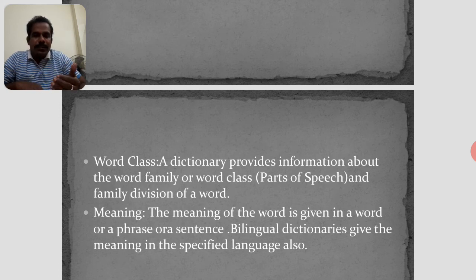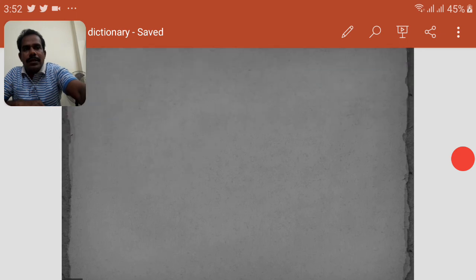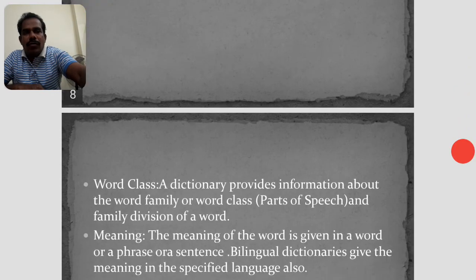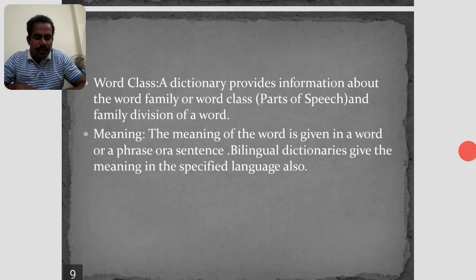Next basic use is word class. First is spelling, syllable, pronunciation, and fourth one is word class. A dictionary provides information about the word family or word class.